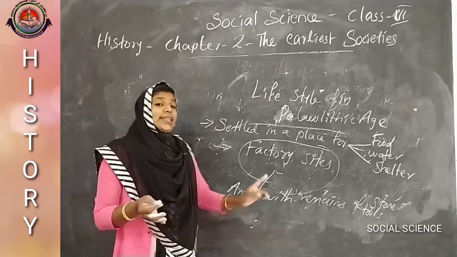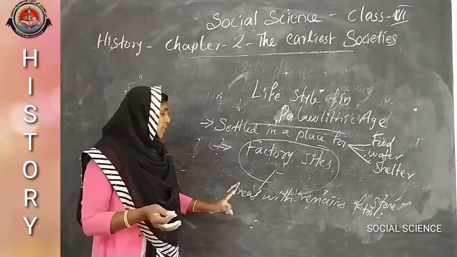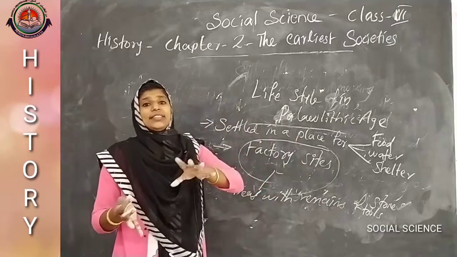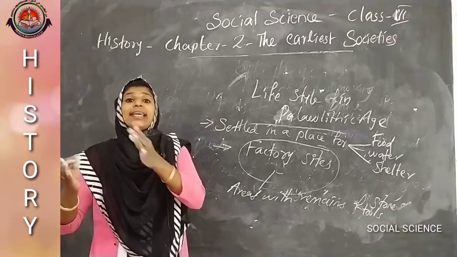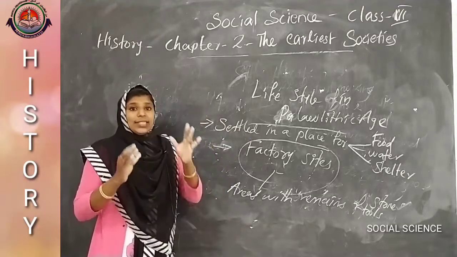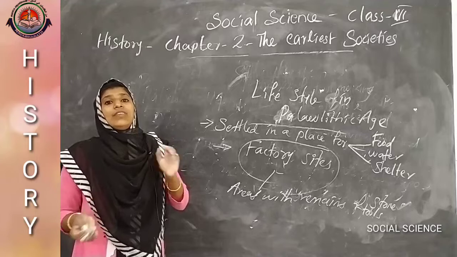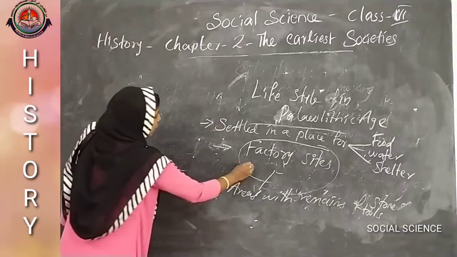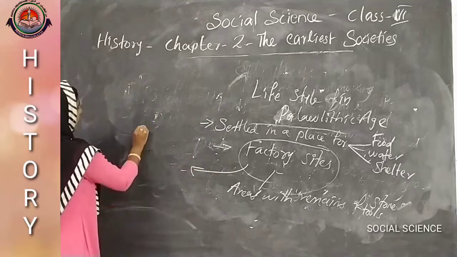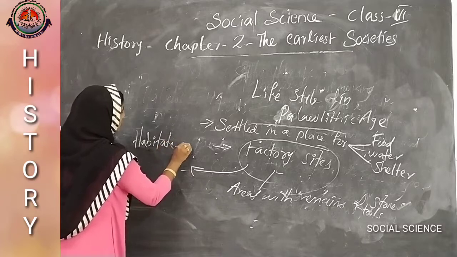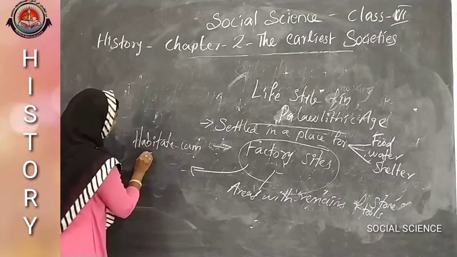That means areas with the remains of stone tools that were also selected by the early humans as their habitat, we can call habitat cum factory sites.